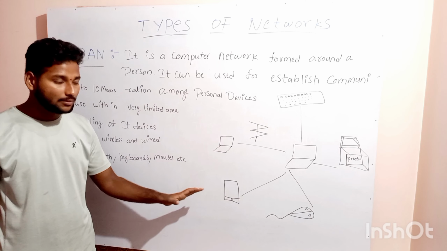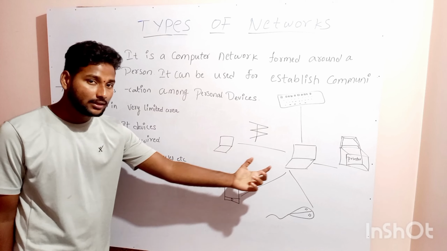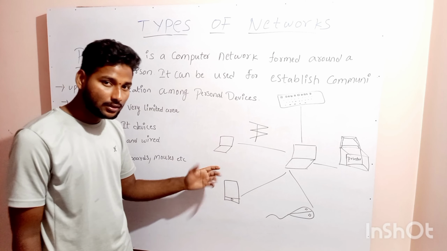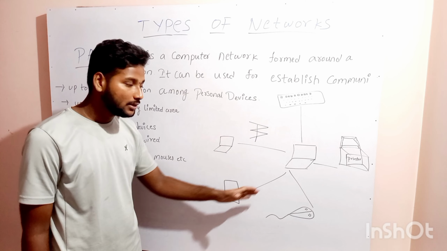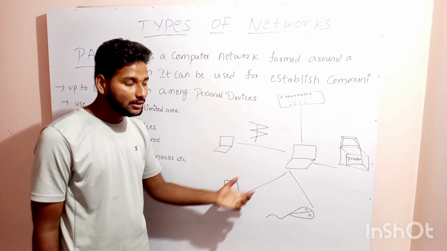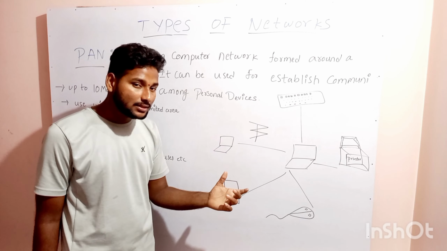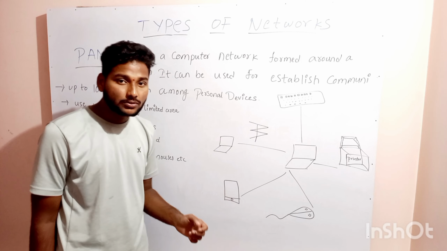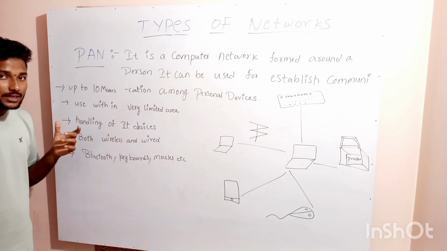This is the diagrammatic representation of the PAN. Here, one laptop is connected via Bluetooth to another laptop, connected with a mobile, a wireless keyboard, a printer and a mouse. This is about the personal area network.